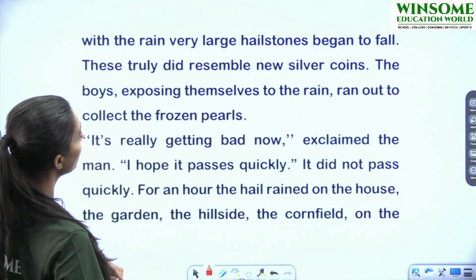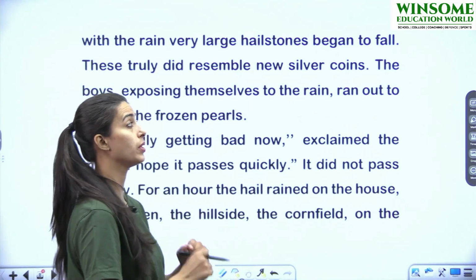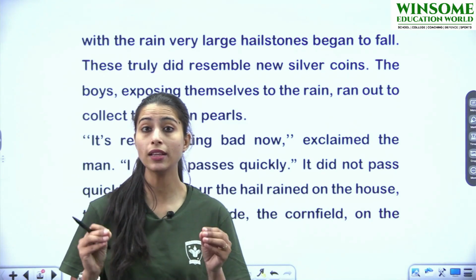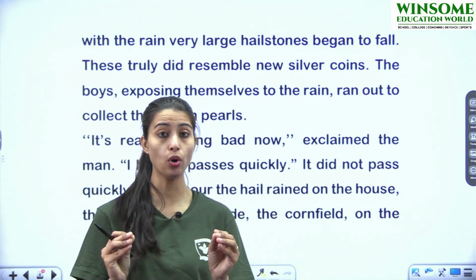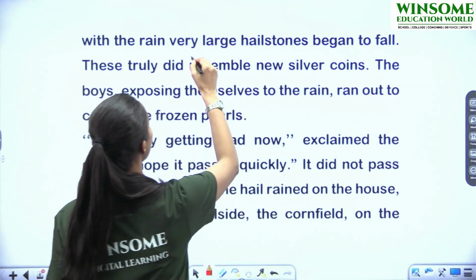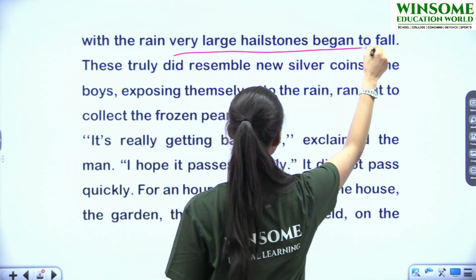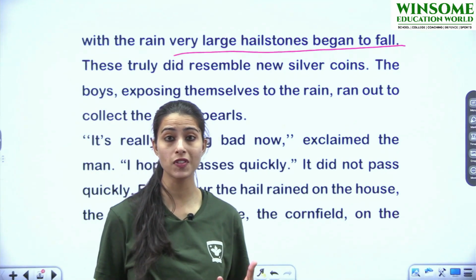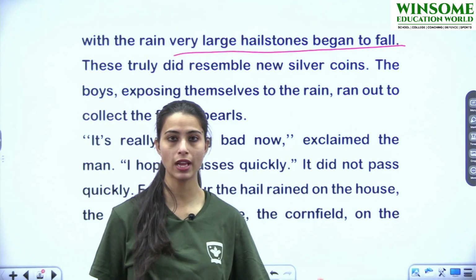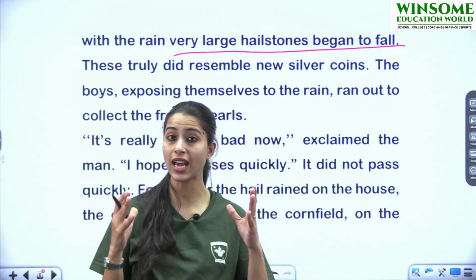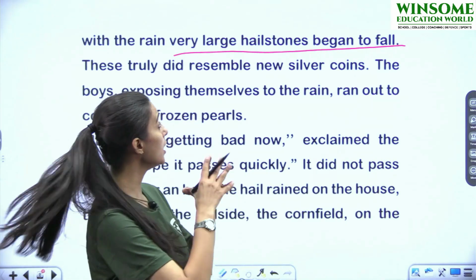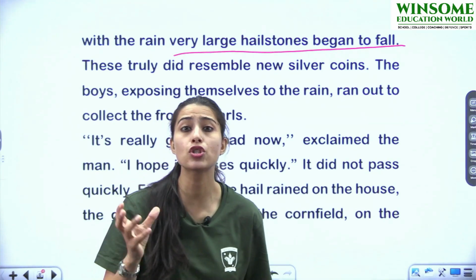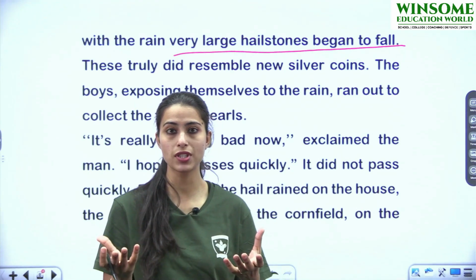With the rain, very large hailstones began to fall. The worst part was not only the wind began to blow, but also very large hailstones began to fall. What are hailstones? If you have seen, I am sure everyone has seen, सबने देखा होगा, सबने देखा है कि जो बर्फ पड़ती है, बर्फ की जो they look like stones, ice stones they look like.